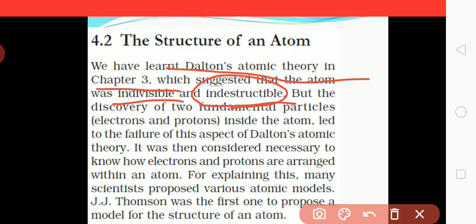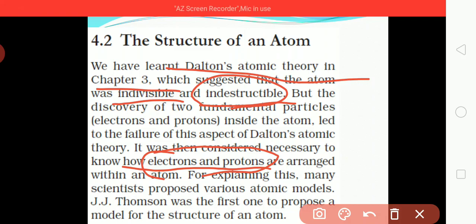It was then considered necessary to know how the electron and proton are arranged within an atom. If the electron and proton are present in the atom, then how are they arranged? That is a curiosity for anyone, and we will study it just now. Atoms are present, and in atoms particles are there, the electron and proton, which we have just studied, but what type is their arrangement? That is also one of the curiosities.